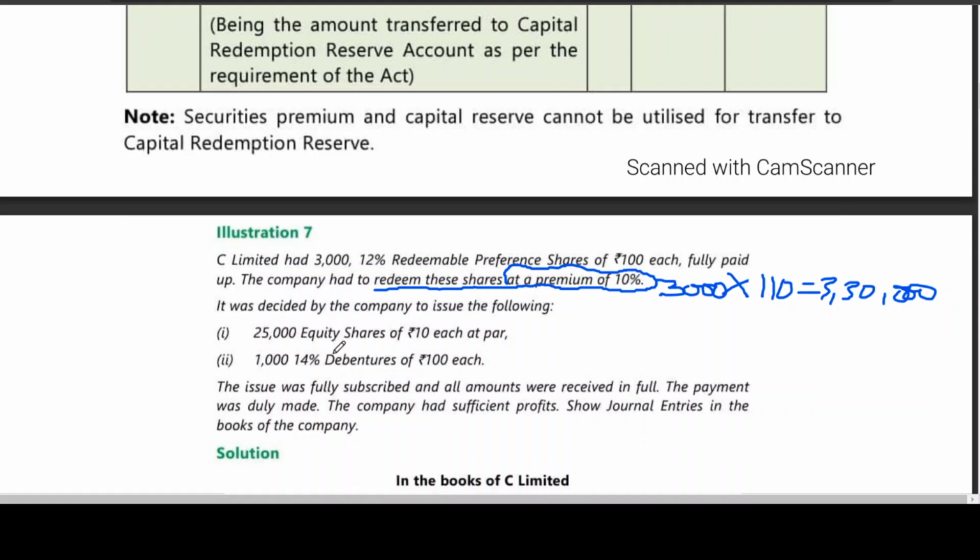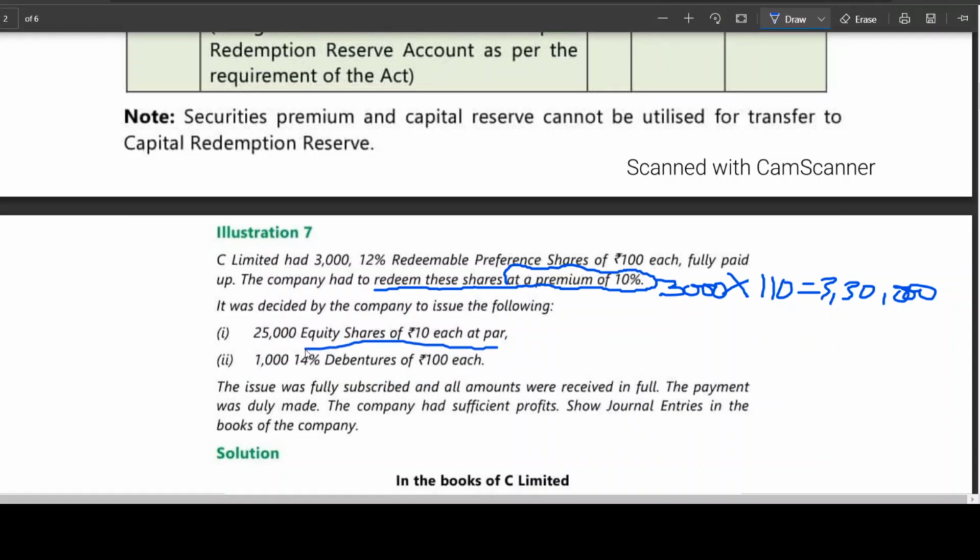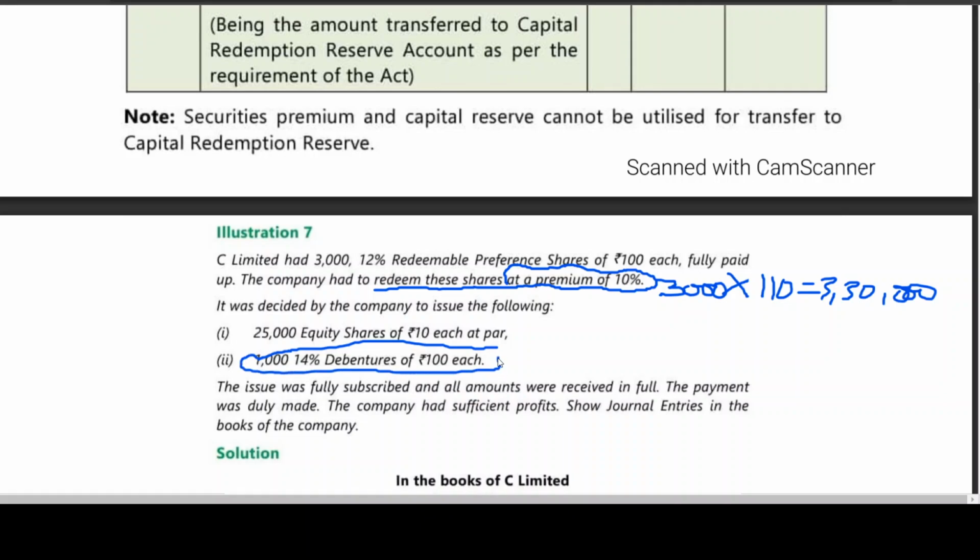How are they doing it? It was decided by the company to issue the following: 25,000 equity shares of 10 each at par, and 1,000 14% debentures of 100. And I have already told you, a company cannot issue debentures for redemption of preference shares, as that would not satisfy the legal provision.